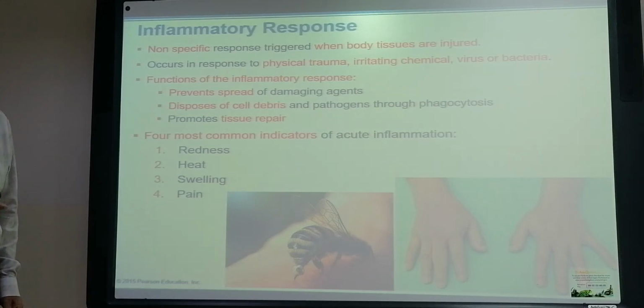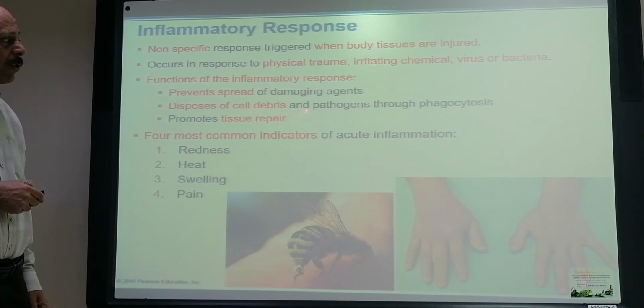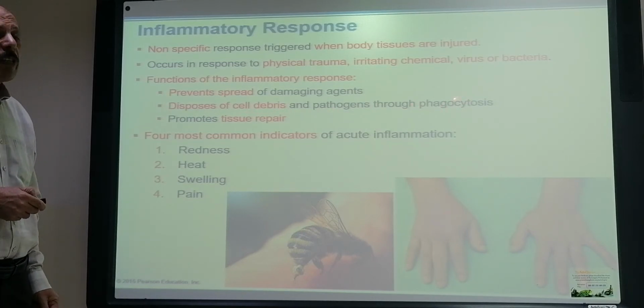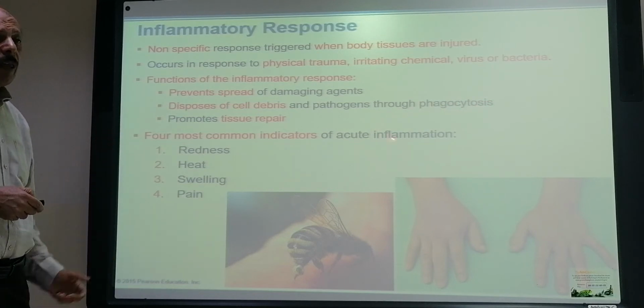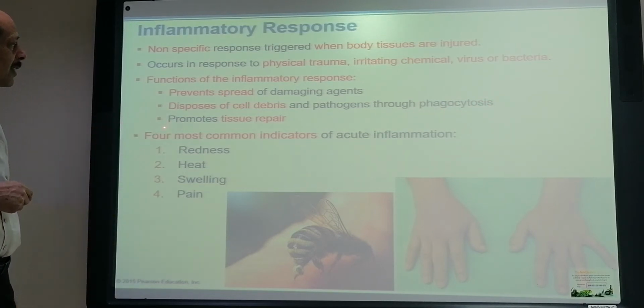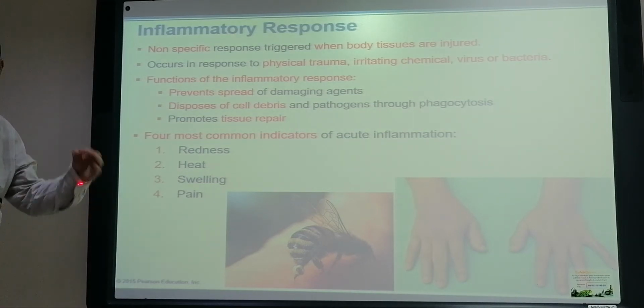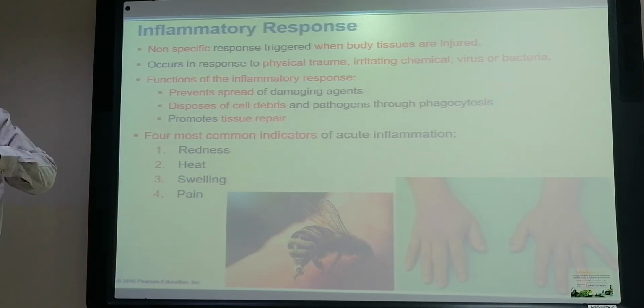they will create an inflammatory process. The function of the inflammatory process is to prevent the spread of the damaging agent to the other surrounding tissue. It also disposes of cell debris and pathogens through phagocytosis, so it will get rid of the destroyed cells through phagocytosis and promote tissue repair.